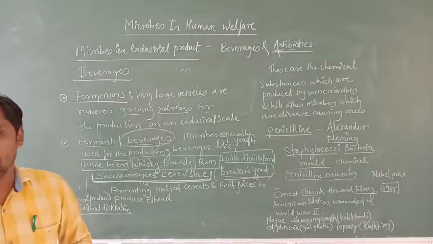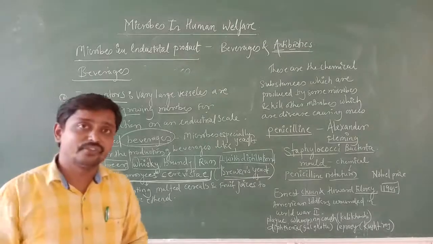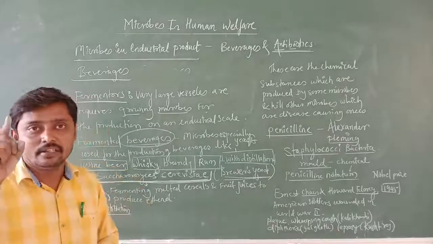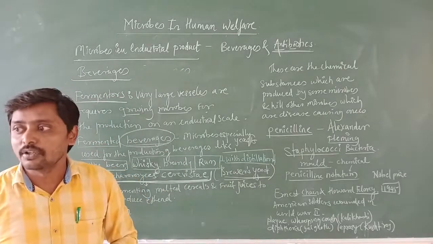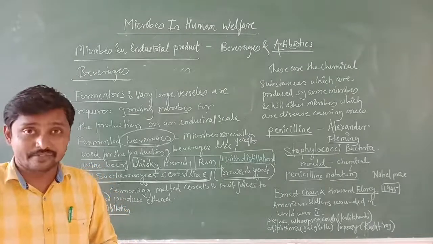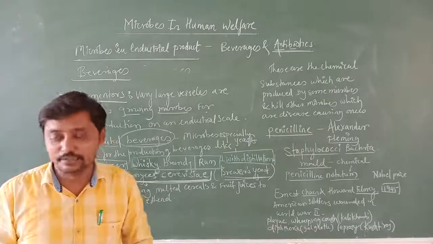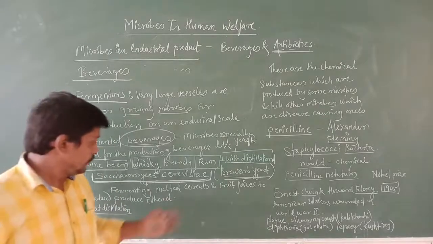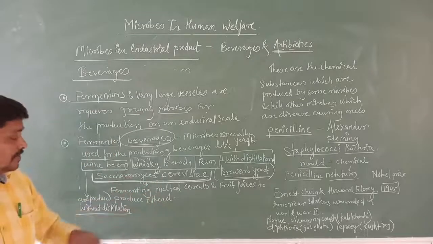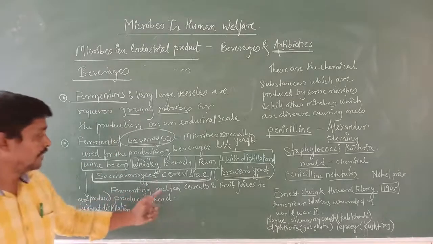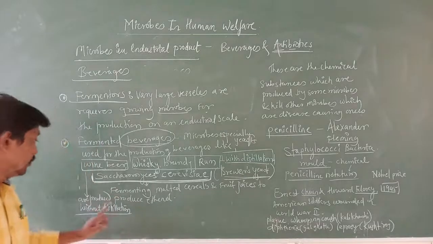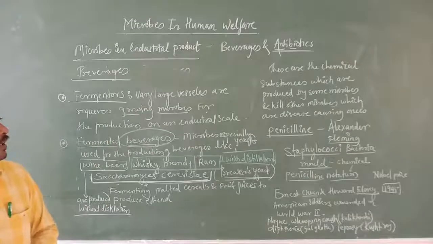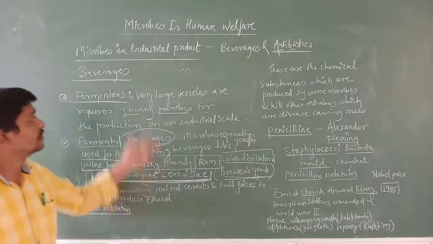And I told you already what fermentation is, what the steps involved in fermentation are, and what the end product of fermentation is. For that I told you about respiration. In last year's respiration chapter, anaerobic respiration includes fermentation, so you go to that. This Saccharomyces cerevisiae is helpful for fermenting malted cereals and fruit juices to produce ethanol. To produce ethanol means it produces alcohol at the end.